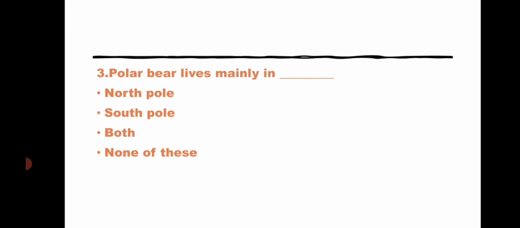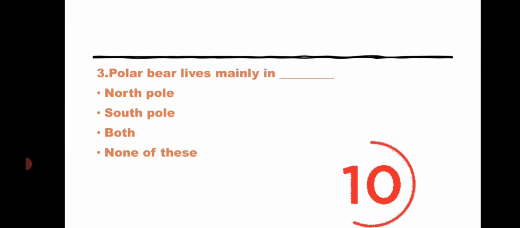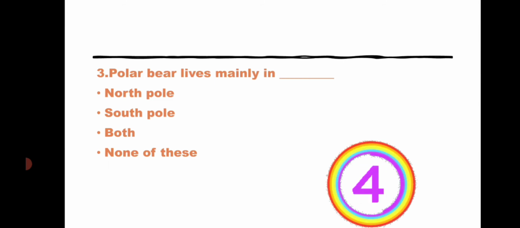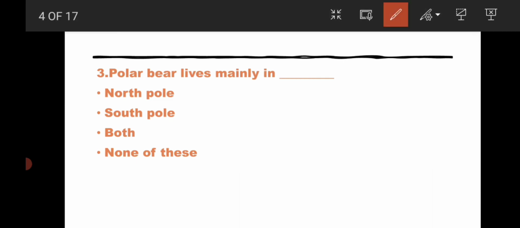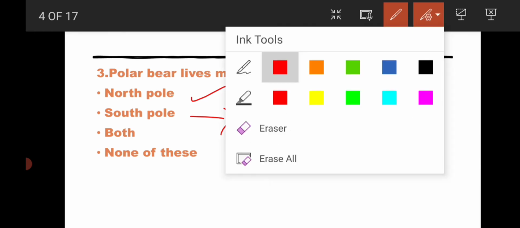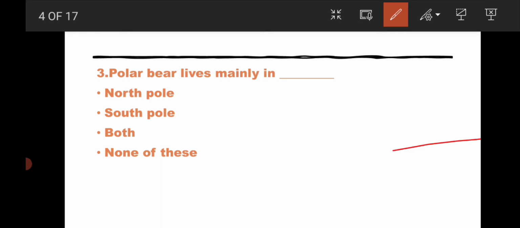Polar bear lives mainly in dash. Option 1 North Pole, option 2 South Pole, option 3 both, option 4 none of this. The answer for this question is North Pole. Polar bear lives mainly in North Pole. In South Pole, penguins are more in the South Pole. Coming to the next question.